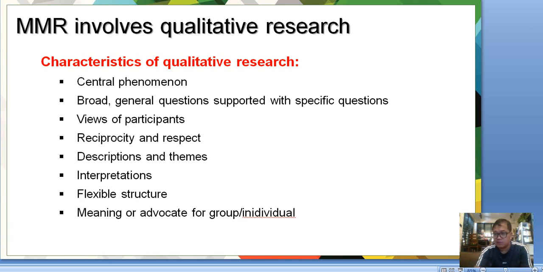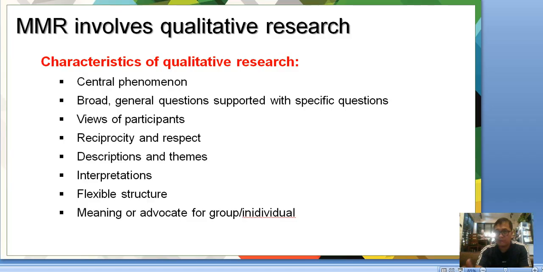For example, in one of the researches that I did, a research in spatial intelligence, one of the recurring themes was, I think I described it in one word, the struggle of students. So I coded it as struggle because that was the recurring theme when I was interviewing them. Then the interpretations, the flexible structure, the minimum advocate for group or individual.